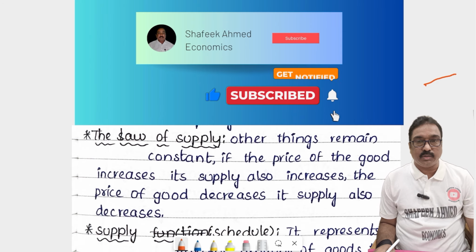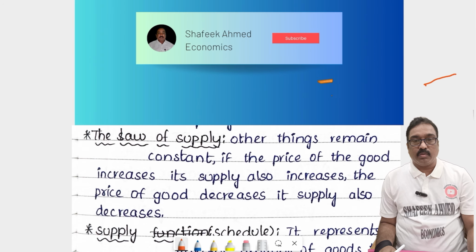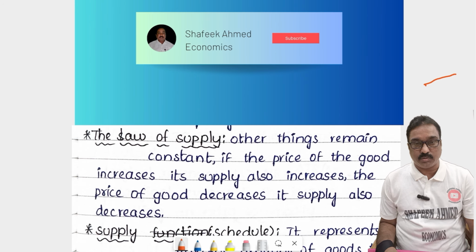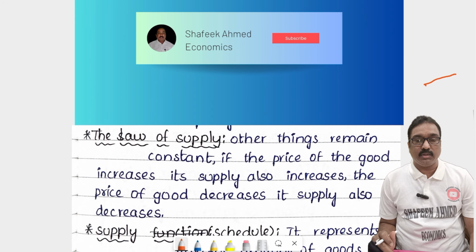Today also I am going to explain one important topic for the intermediate, inter first year students. These topics are very important for the annual examination. What is called supply? What is the meaning of supply? What is called the supply function? And what factors determine the supply? So today I will try to explain this topic for the short answer purpose, which is most important. So carefully listen to my class until the end of my video.